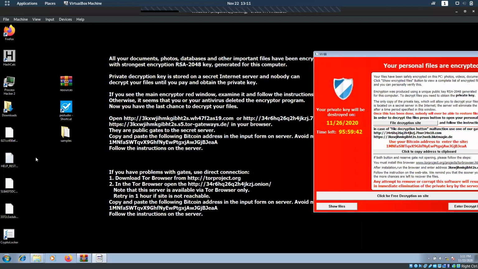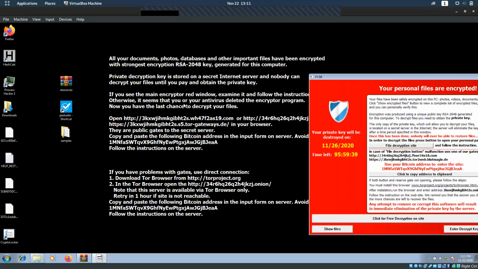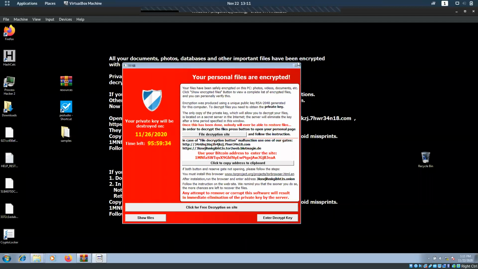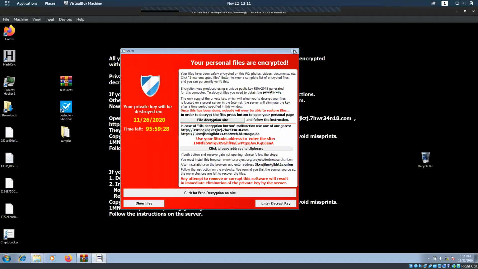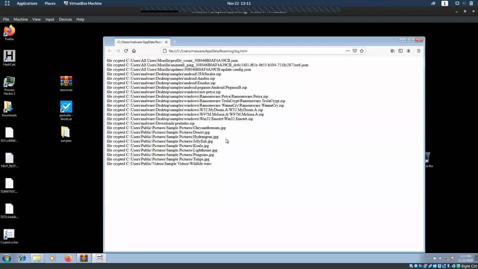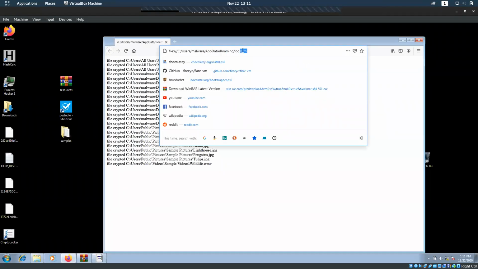CryptoLocker, something came up. My screensaver, my display picture has changed. There is a program which I can't close, which is saying that your personal files are encrypted. Okay, so I'll show files here. It is showing all the files: log.html, malware, app data, roaming.